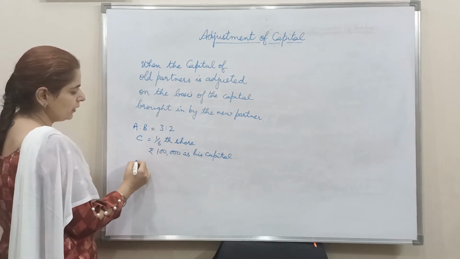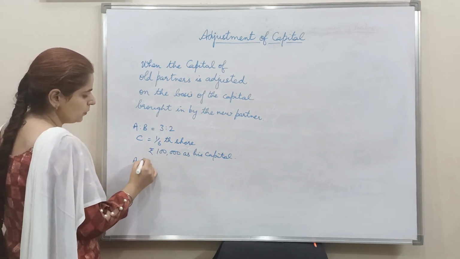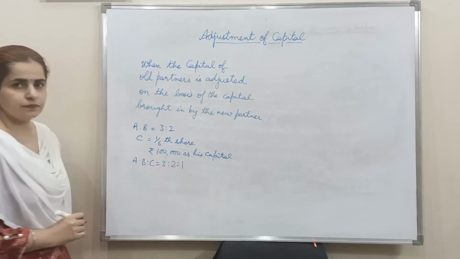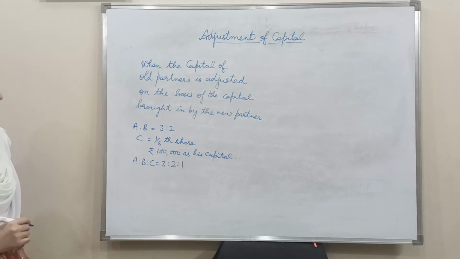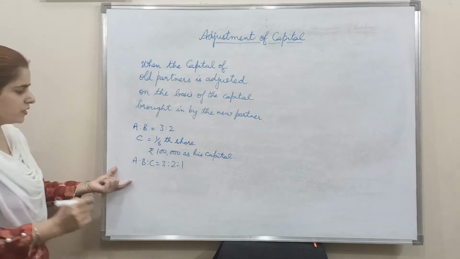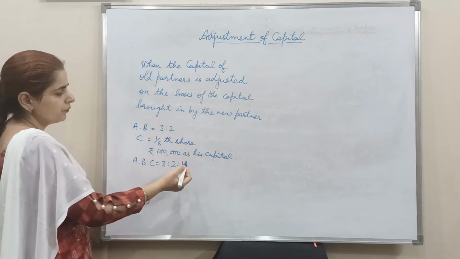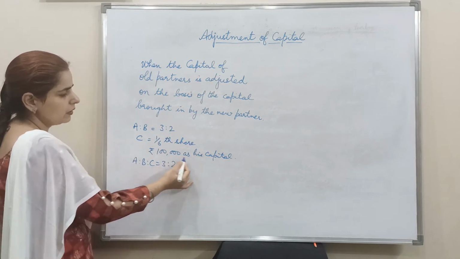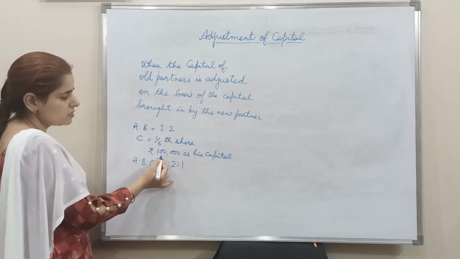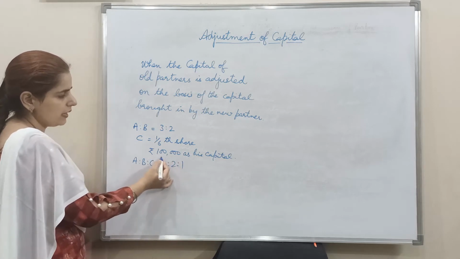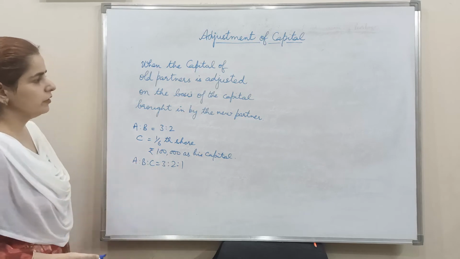When we calculate the new ratio, it comes out to be 3, 2 and 1. So now what we are supposed to do is, first step is to find out the capital of the total firm depending upon the capital of the new partner. That means this rupees 1 lakh will be taken as base and on the basis of this 1 lakh, the capital of new firm will be calculated.